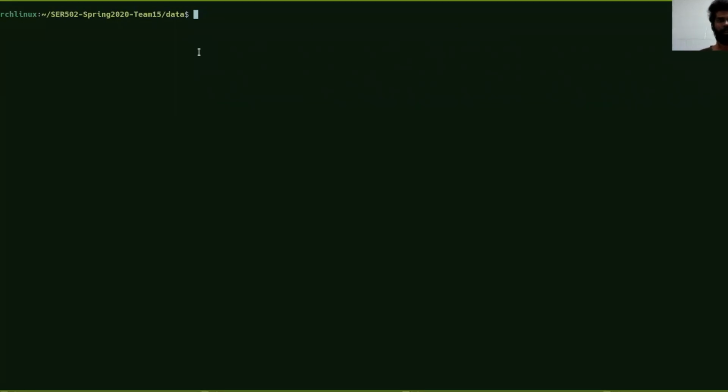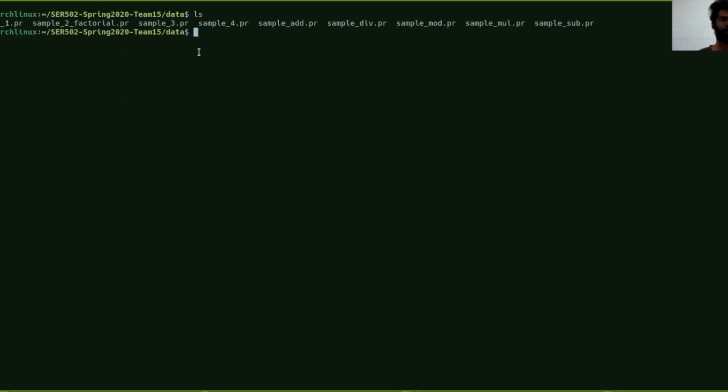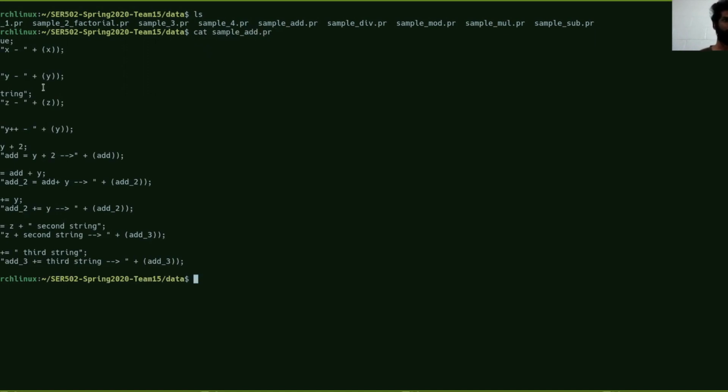We'll now see the demonstration part. We have some sample files in the project folder, data folder. These are the files. Let's see the first file, add. So here we have multiple addition operations and string assignments, Boolean assignments, and we are printing all those values. So let's run it.